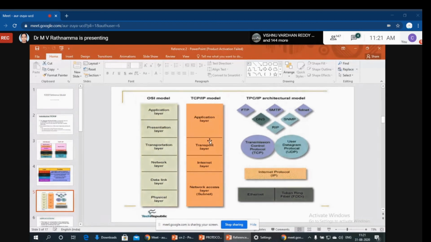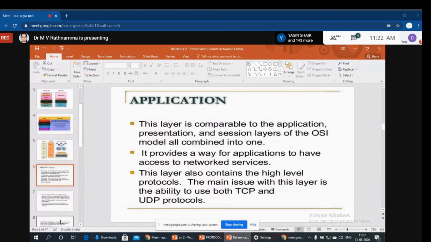And in the transport layer, we have two protocols called TCP and UDP. And in the internet layer or network layer, it consists of the IP protocol, that is internet protocol. Now in the lower layers, it is Ethernet or token ring, where the connection is going to be established from sender to receiver. Okay, so that is a brief view of our TCP/IP reference model.